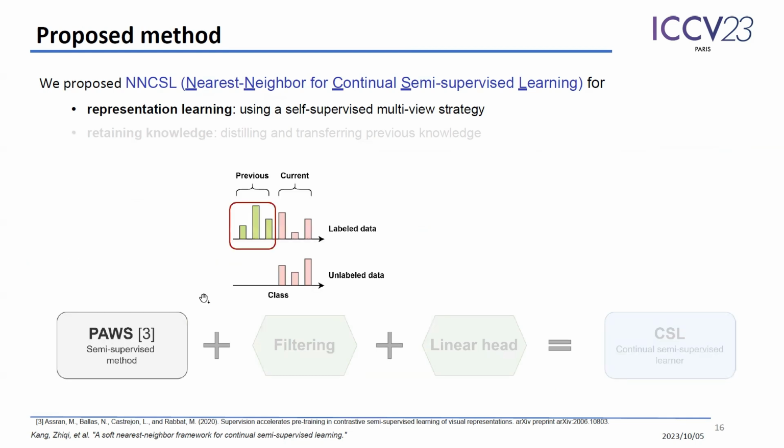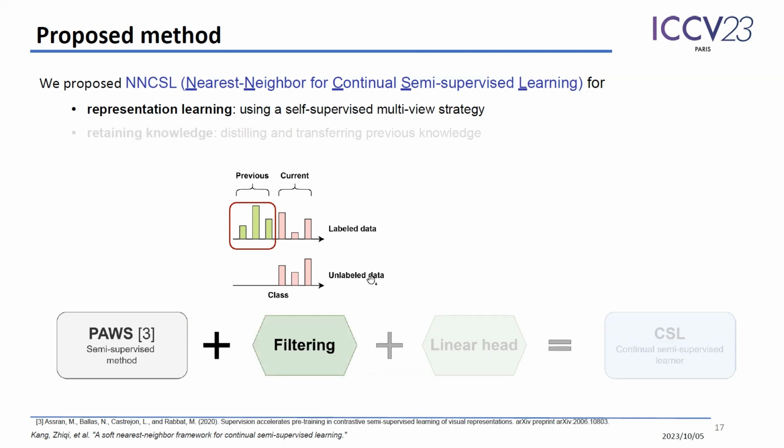First, PASS assumes the same distribution of labeled and unlabeled data. It is not the case for continual learning because we have a shifting data distribution. So we propose to use a filter to keep only data for current tasks.